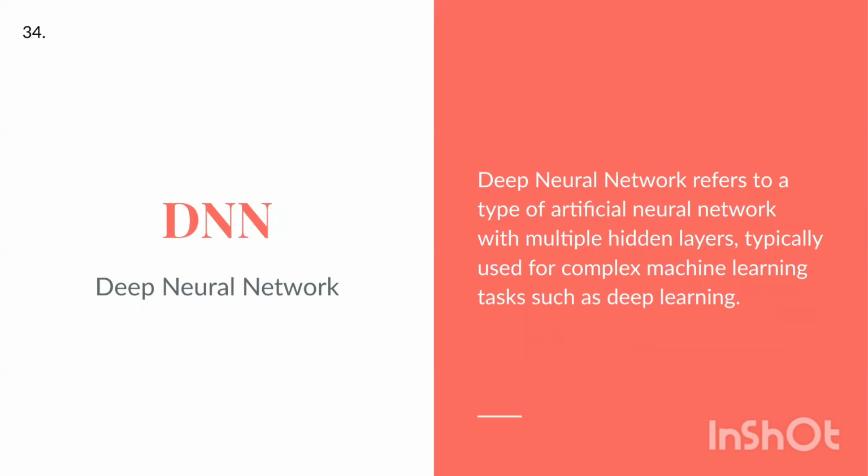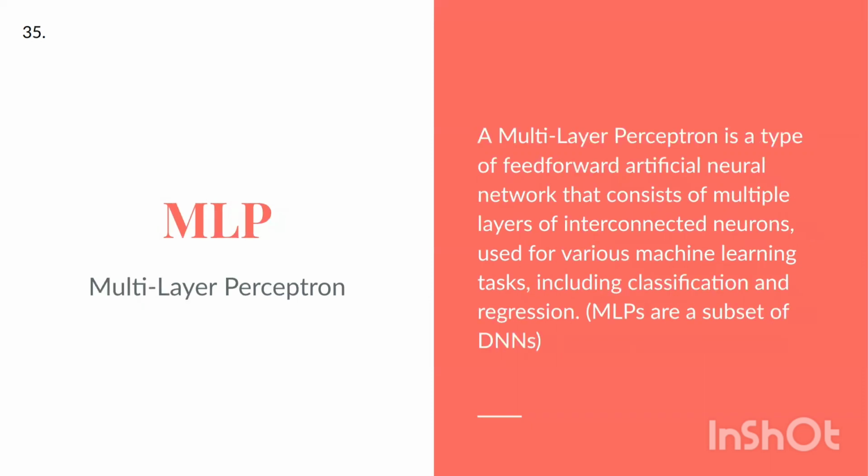DNN, Deep Neural Network. Deep neural network refers to a type of artificial neural network with multiple hidden layers, typically used for complex machine learning tasks such as deep learning. MLP, Multi-Layer Perceptron. A multi-layer perceptron is a type of feed-forward artificial neural network that consists of multiple layers of interconnected neurons used for various machine learning tasks, including classification and regression.